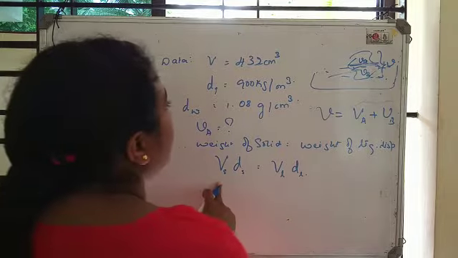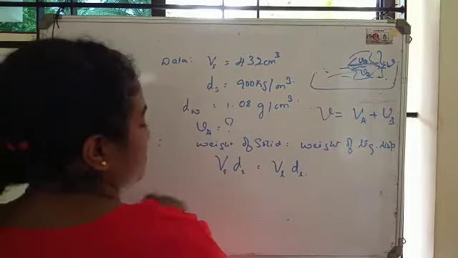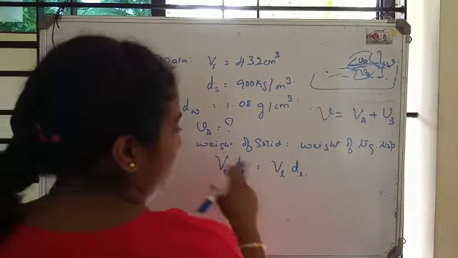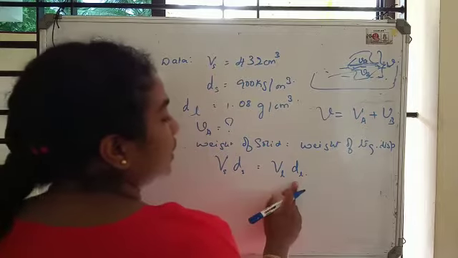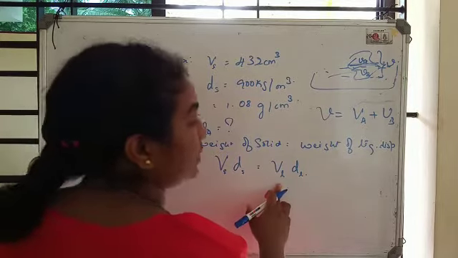Here, do we have the volume of the solid? Here, solid is ice. Do we have Vs? Yes, we have. Do we have Ds? Yes, we have. Do we have Dl, which is nothing but water? I will replace it by liquid. Yes, we have. Do we have Vl? No. What is the volume of the liquid?